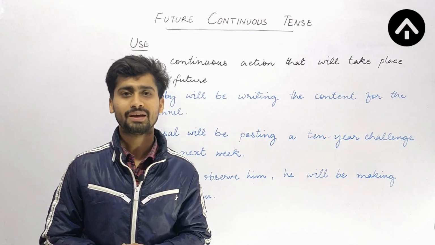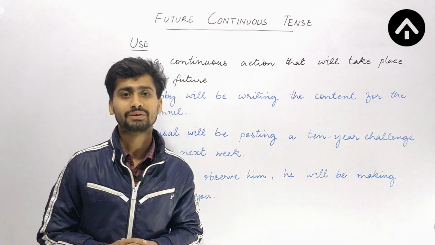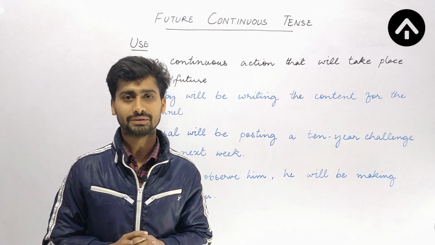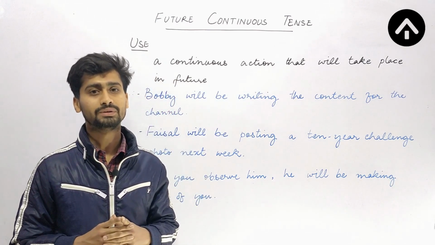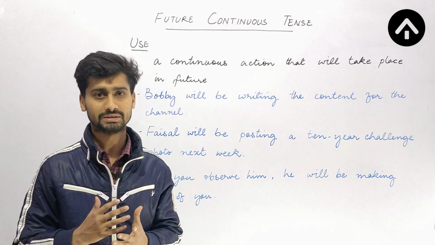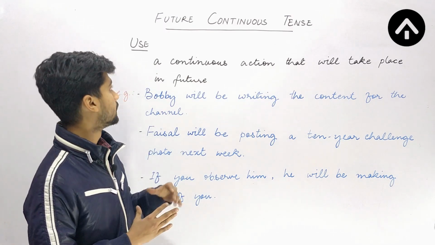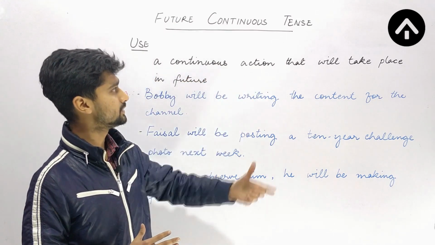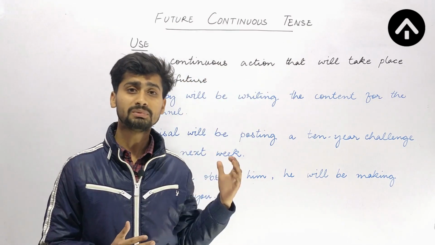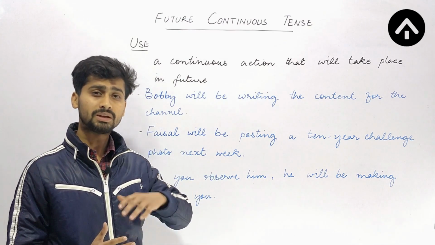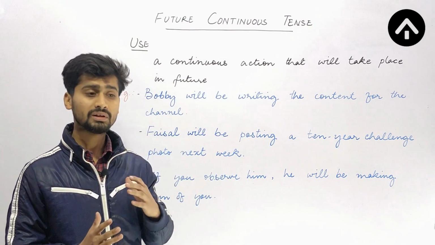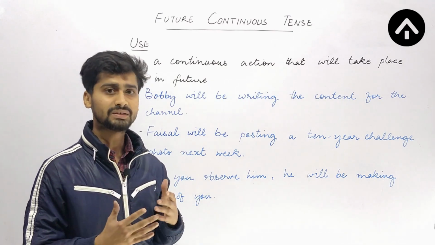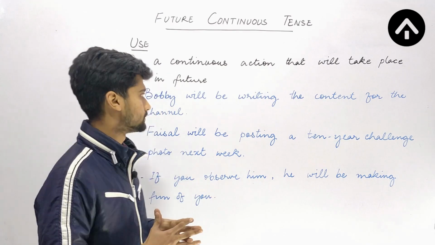My name is Mirza Adam, and in this video we are going to discuss another subtype of future tense, that is future continuous tense. Here we have the aspect of continuity, the continuous aspect. The use is very common. We talk about a continuous action that will take place in future. This means any action that will be continued in future. So we will be talking about such actions, and the sentences that talk about such actions.